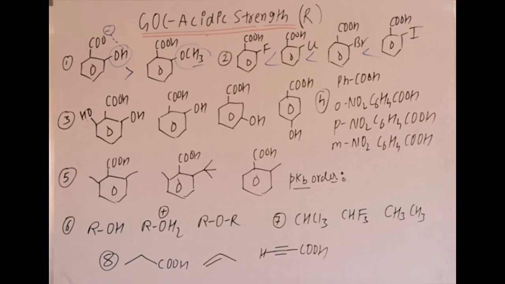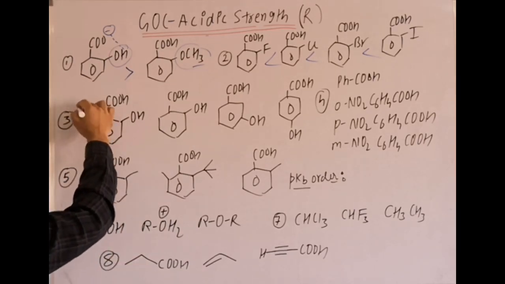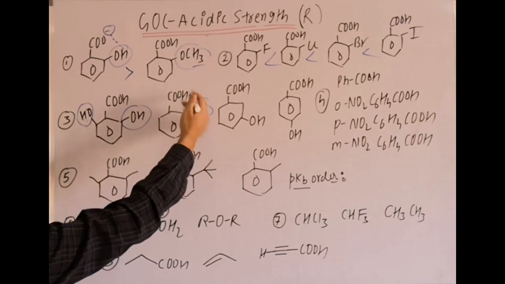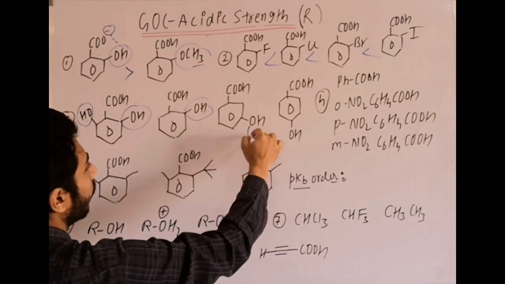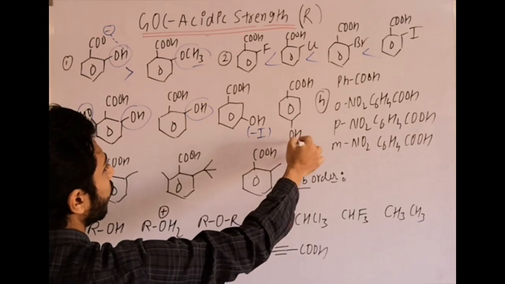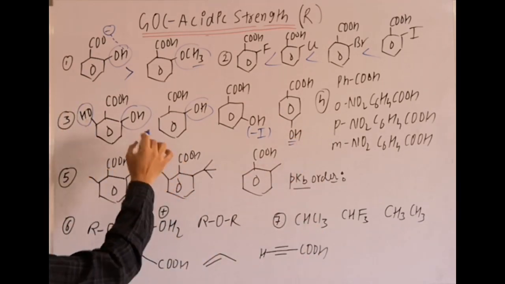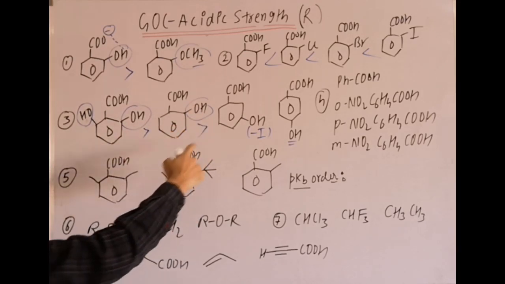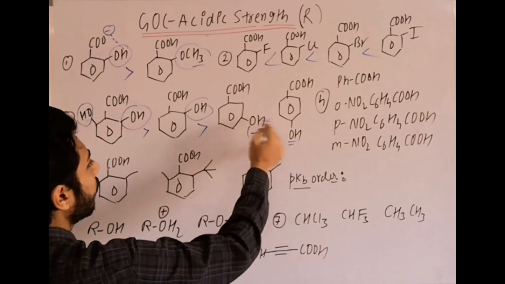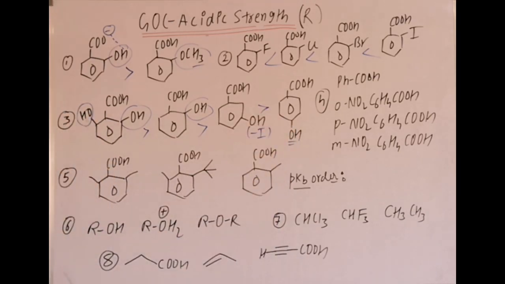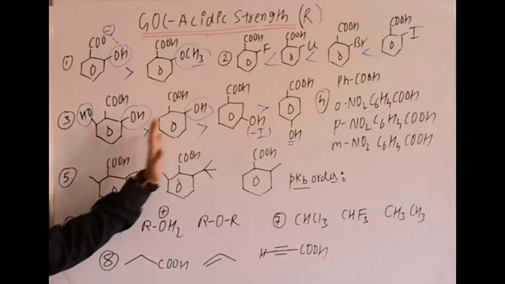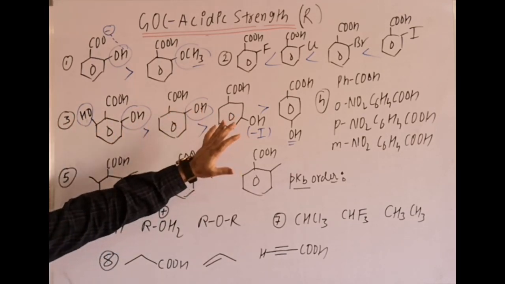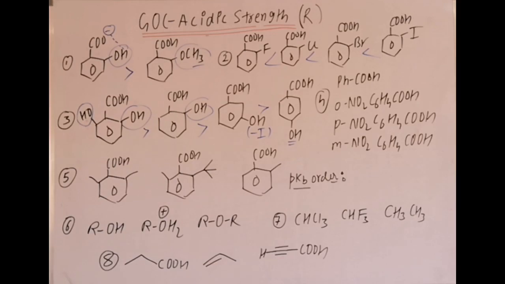Then in the next example you have to compare among these four molecules. Where is maximum ortho effect? In this case we have maximum ortho effect. Then second one, ortho effect is there on one side, then OH with minus I at meta position, and OH at para, it is plus M effect. The order will be: ortho maximum first one, ortho is there in second, it is also more as compared to third and fourth. Then between these two, withdrawing effect of OH which is at meta position, so that is the pKa order, sorry, that is the Ka order. If the question is pKa order, this will be reversed.